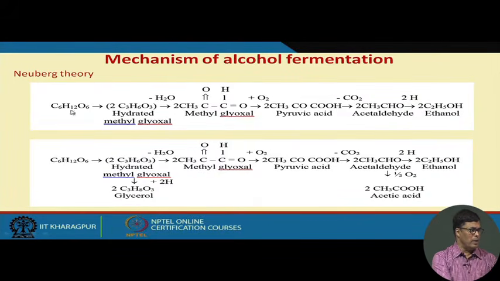And you find here the glucose molecule, then hydrated methylglyoxal. This is converted to pyruvic acid, then acetaldehyde, then ethanol. This is how it is produced. In another way it can produce glycerol, another way it can produce acetic acid, and also it can produce ethanol.